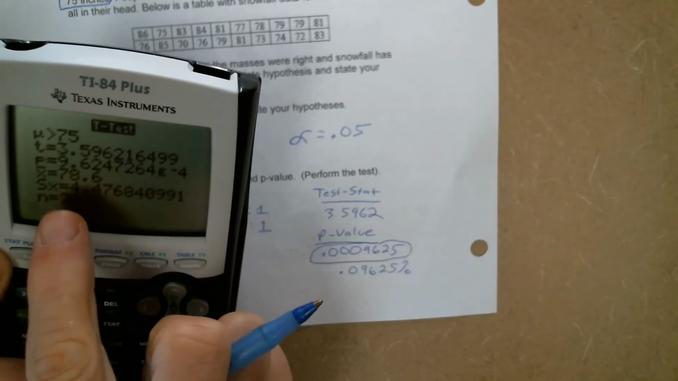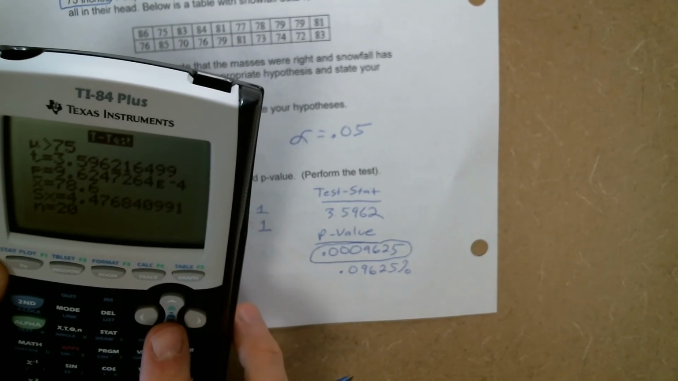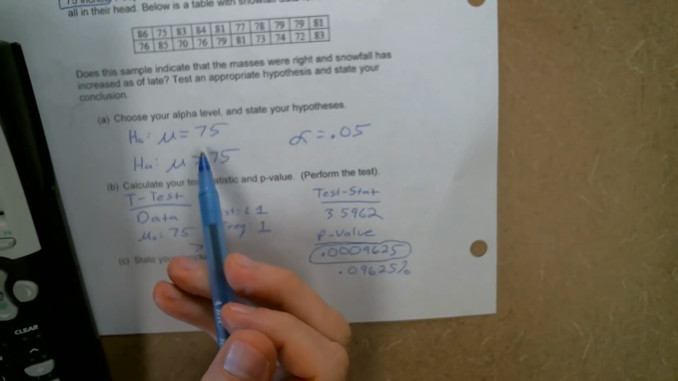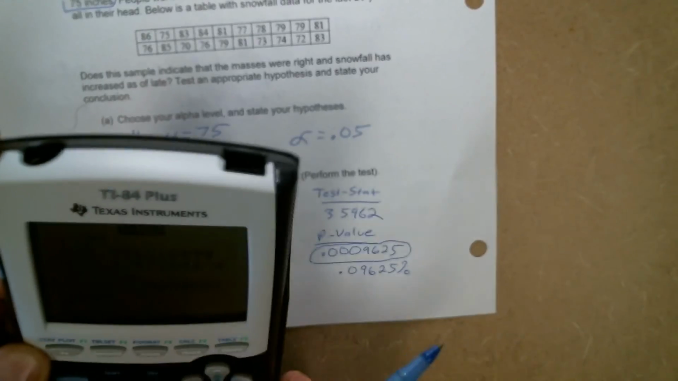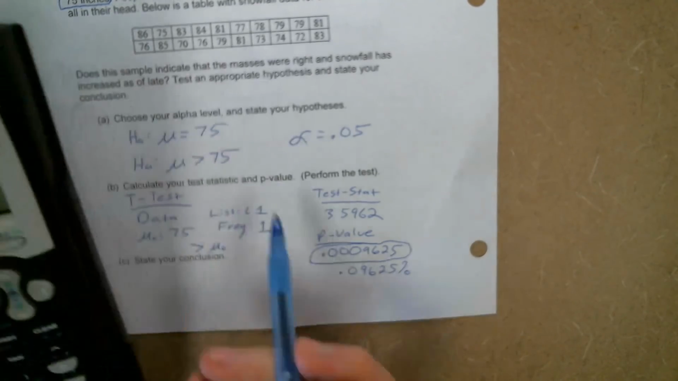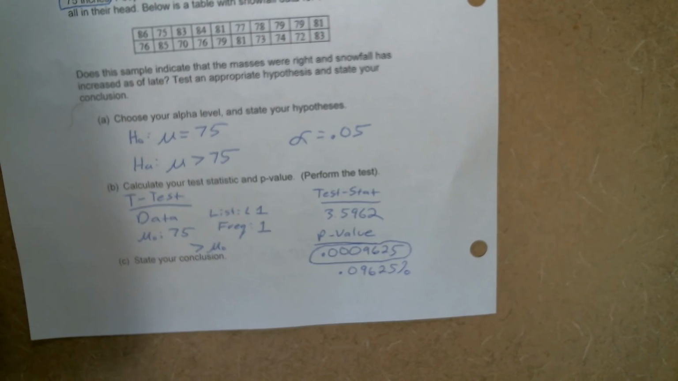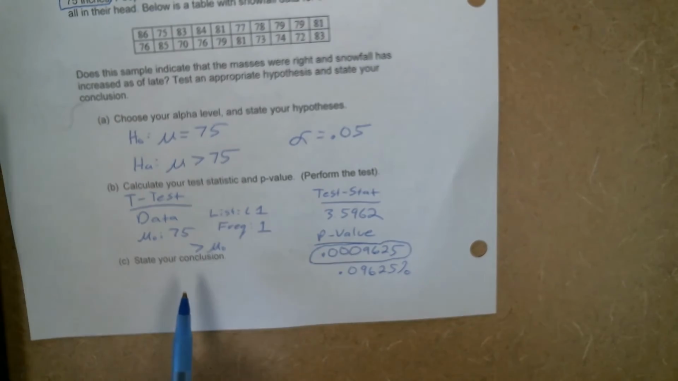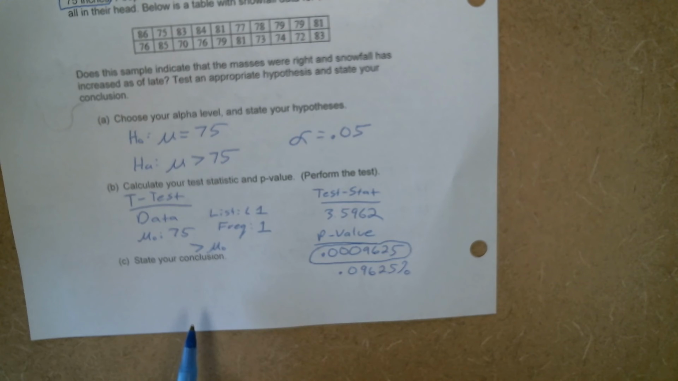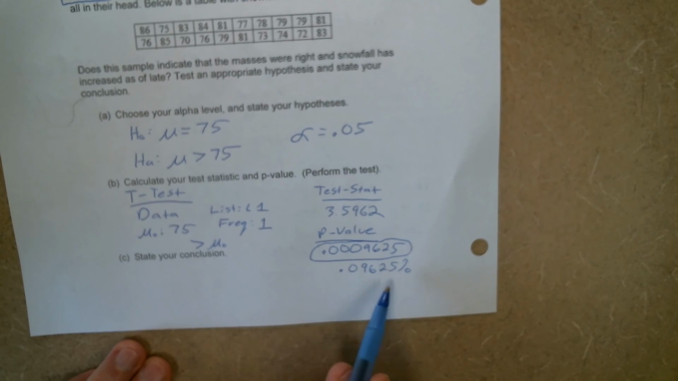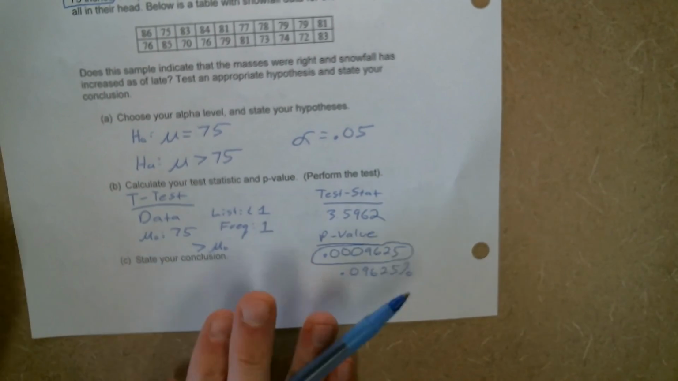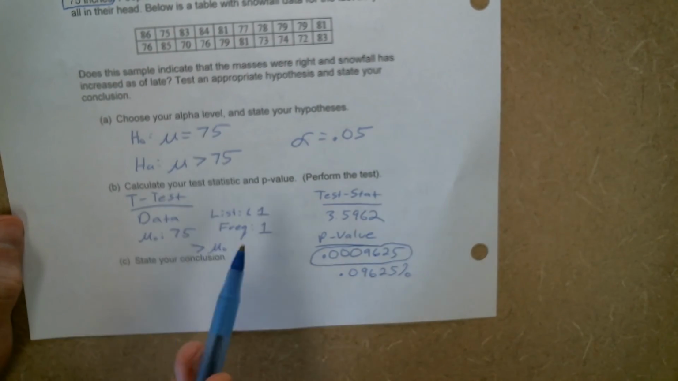The only other things they're showing here is the sample mean. So the sample mean was 78.6. So it was higher than that null of 75 we were testing. The standard deviation was 4.47 for this sample right here. And then our sample size was 20. All right, so here's our p-value. We have to state our conclusion. And basically what we're saying is based on these results, it was very unlikely to get results like this if this was true.